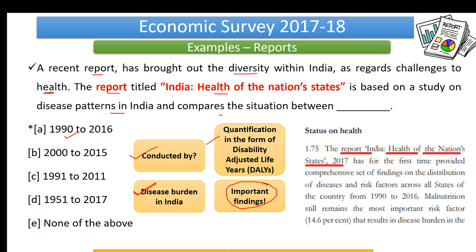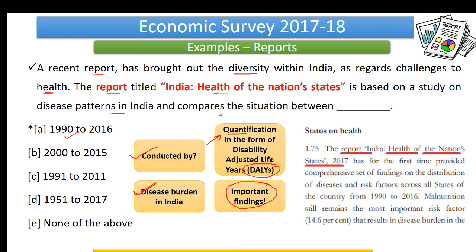Then there comes a concept of quantification done in this report, in the form of disability adjusted life years. These are new concepts that we come across only because of the extrapolation we have done. When you go to the detailed MCQs, you will find all these things. So your job is done through one question. You have covered many things.